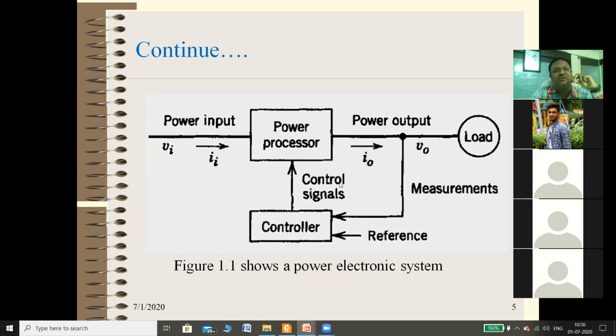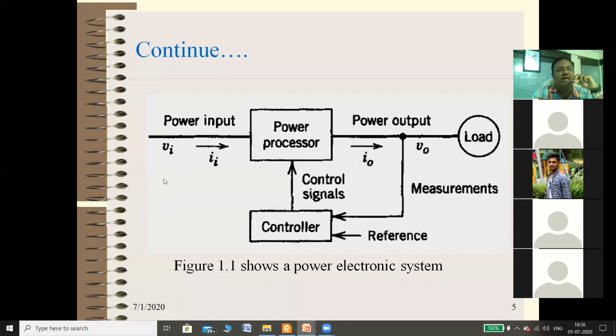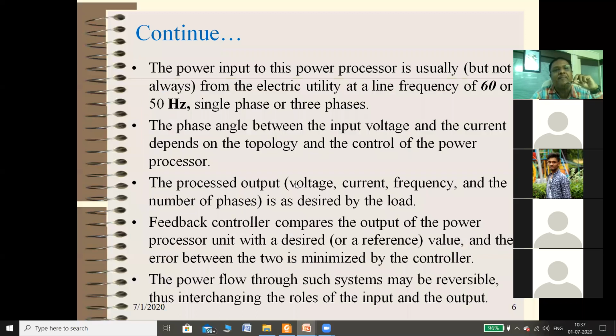Again, we require DC to DC. One application of DC to DC is the electric vehicle, right? In it the battery voltage is fixed, but you require a variable DC to increase or decrease the speed of the vehicle. So variable DC you can obtain from a chopper circuit. So constant DC to variable DC is again done with the help of this power processor. So this is a generalized block diagram of any power electronic system.